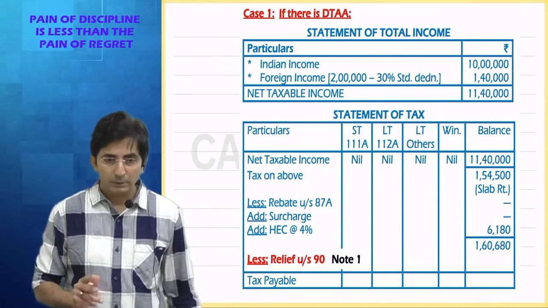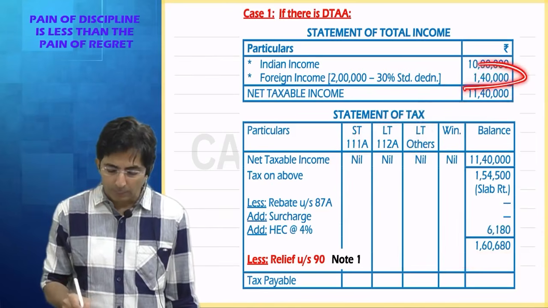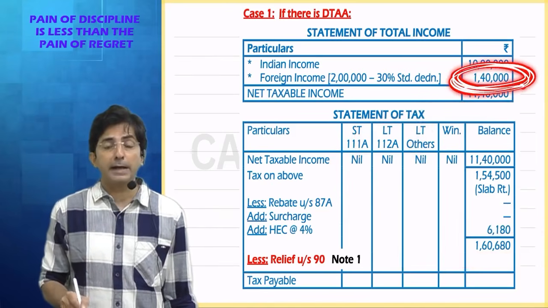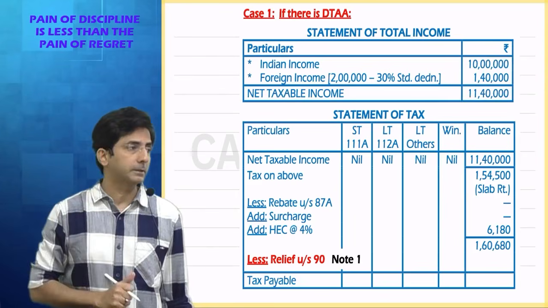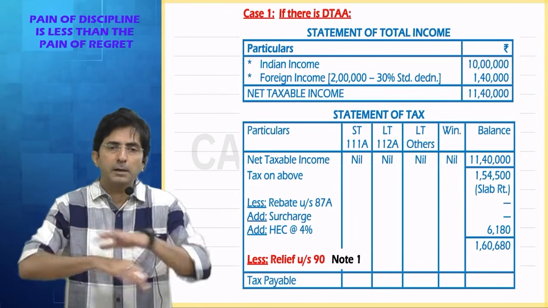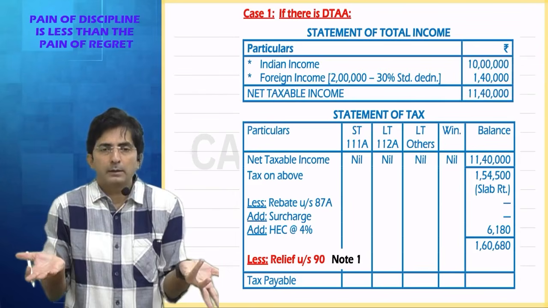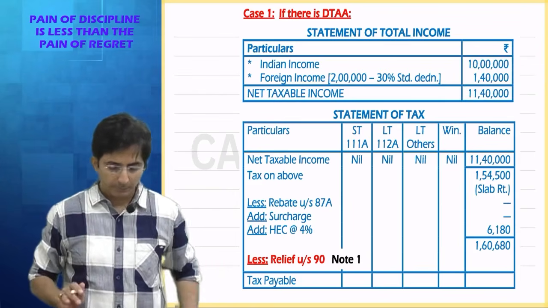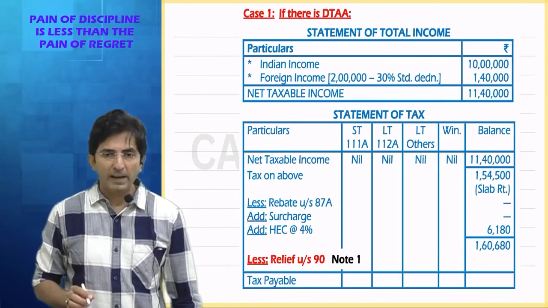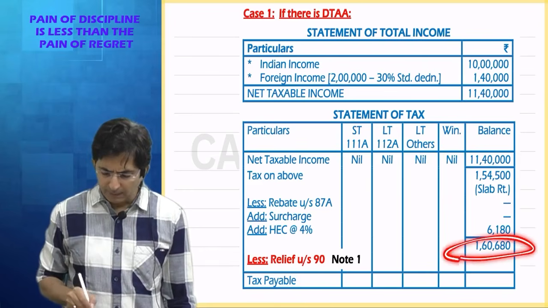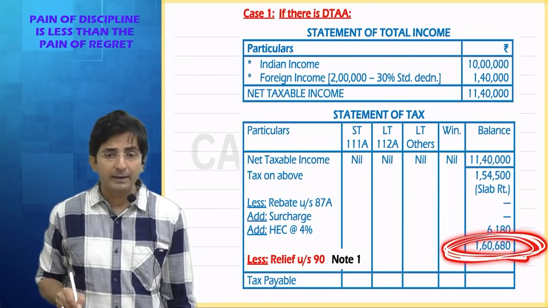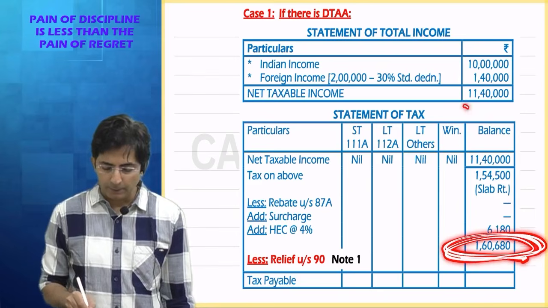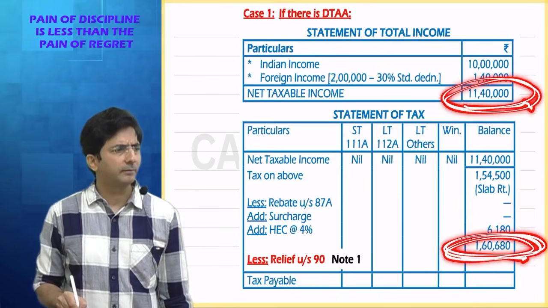You know why you have to do this? Because 1,40,000 cannot say that I am taxed at 5% or 30%. 1,40,000 is merged in my total income, and our total income becomes subject to slab rate. So tell me, what is the formula for average rate? Final total tax after health and education cess divided by final total income.